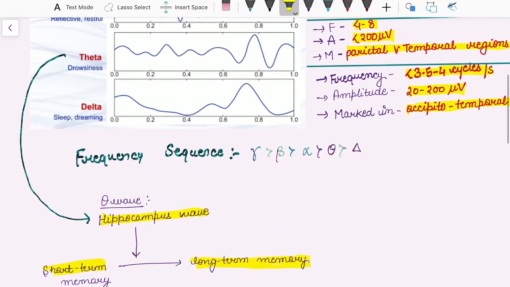So the last is the sequence of frequency order. Highest frequency is of gamma wave, then beta wave, then alpha wave, then theta wave, then delta wave. So this is all about electroencephalography.